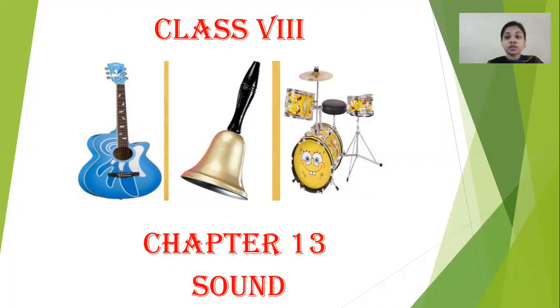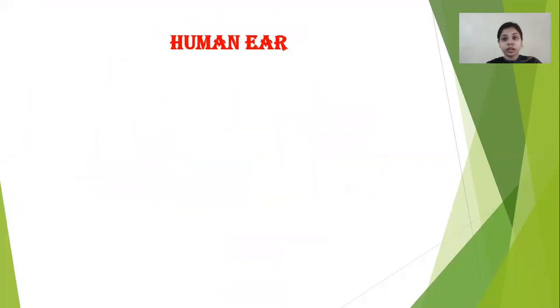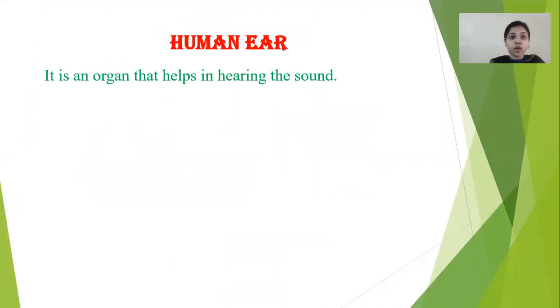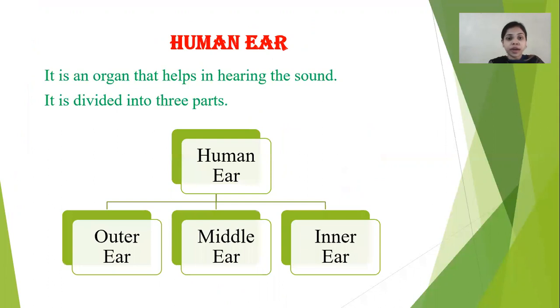So what is the structure of the human ear? We will learn today. Let's start with the human ear. The human ear consists of three main parts. It is our sense organ through which we can hear any type of sound, right? It is divided into three parts: the outer ear, the middle ear, and the inner ear, through which the sound travels from the outer ear to the inner ear, and then we can hear the sound.